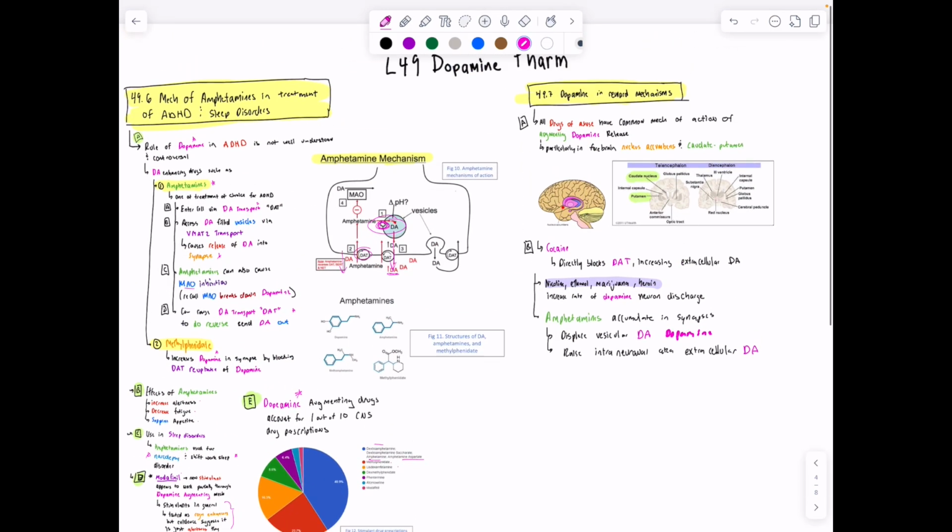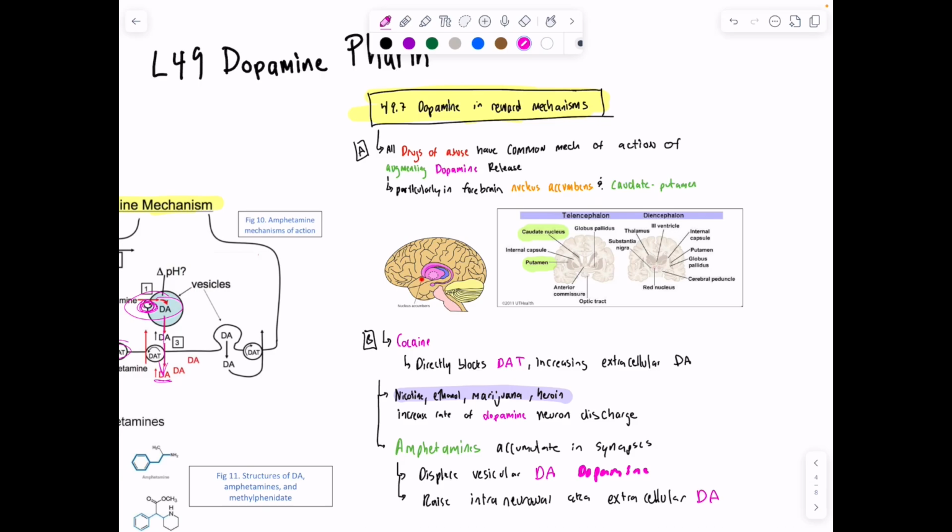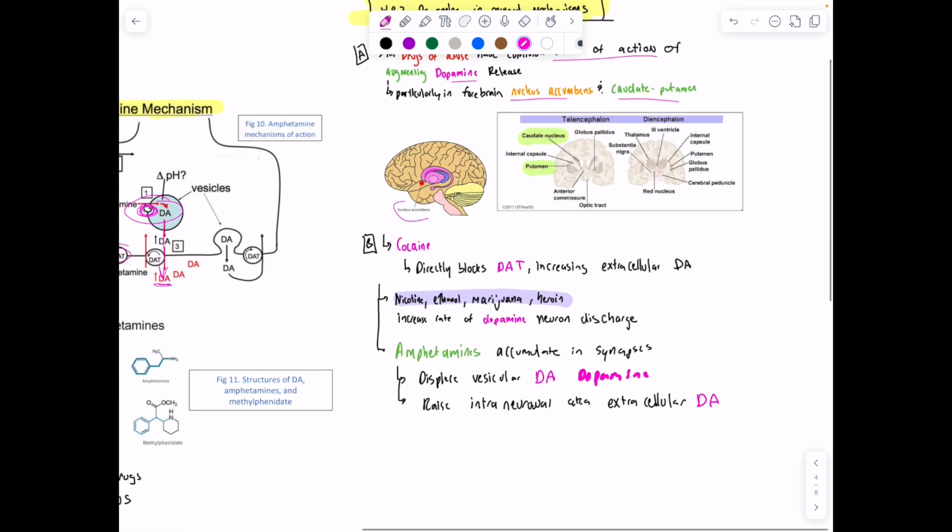Okay. So then we have dopamine in reward mechanisms, the reward center of the brain. Specifically in the forebrain, we have the nucleus accumbens. And when we talk about the basal ganglia, we have the caudate and putamen, which together we call the striatum of the basal ganglia. But dopamine, in particular: drugs of abuse have a common mechanism of action of augmenting dopamine release, and so this reward center is going to be affected.